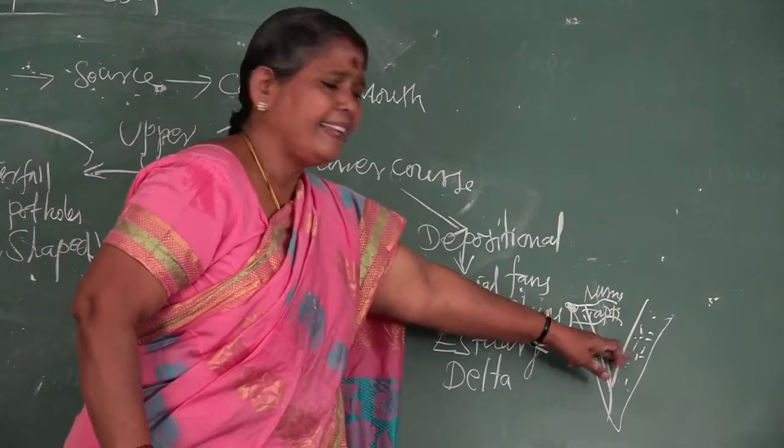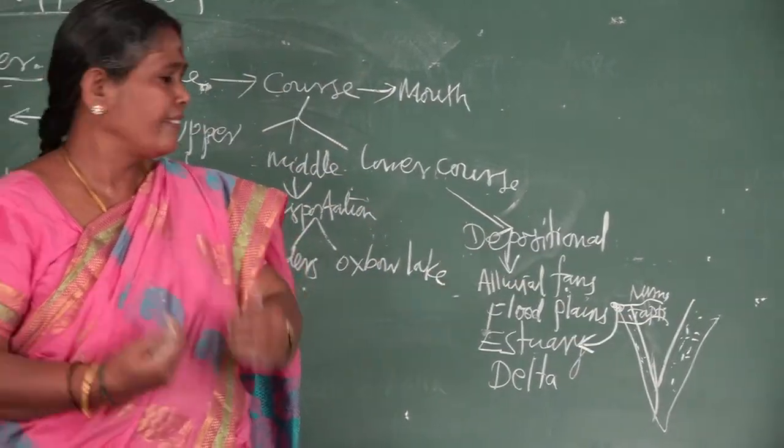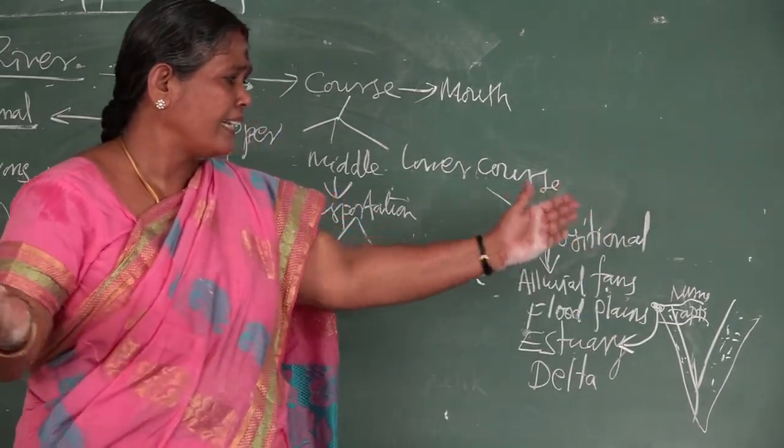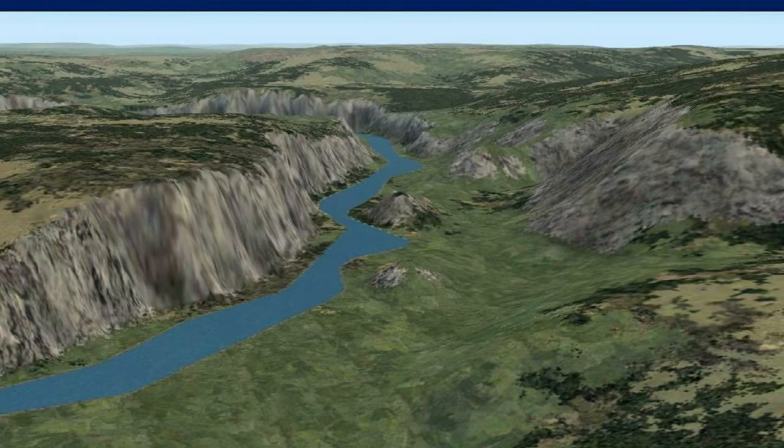Then here we say delta. Delta, how is it formed? Deltas are formed where the region is wider, usually in the east coastal plain area, the area between the Bay of Bengal and the Eastern Ghats, very wide and vast. So when the river flows, it develops into many distributaries, so it forms what we call a delta shape.